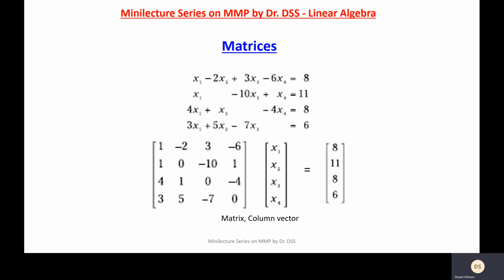Now, this is a coefficient matrix. Next, you see a column vector. Again, it's a matrix. A matrix can be represented as m into n, that is m rows, n columns. Here you will see that it has 4 rows and 1 column. So you can also call it a column vector. All the variables x1, x2, x3, x4 are listed there. And the last one is basically the representation of the right hand side of the equations, the constants, if you recall. So 8, 11, 8, 6 are the constants. Now here you will see that the information has become much more accessible because it is expressed in a further compact form.